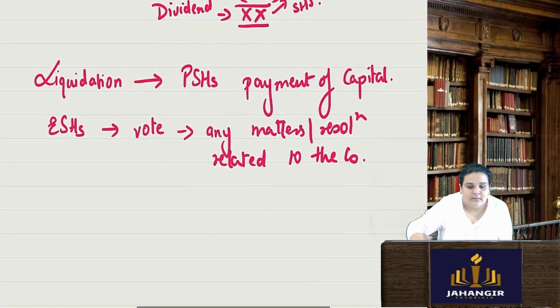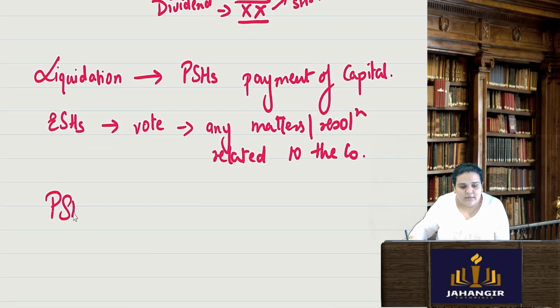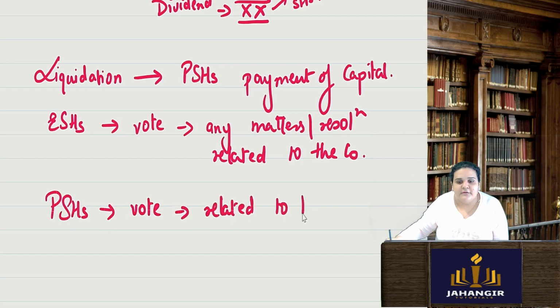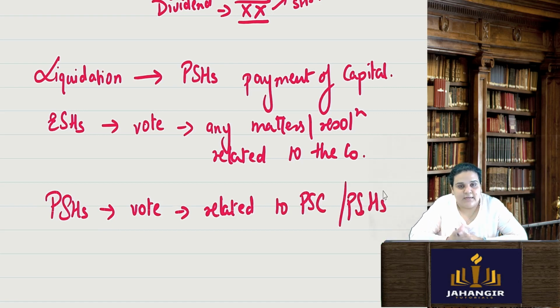But preference shareholders can vote only on those matters related to them, related to preference share capital or preference shareholders. Whenever it is a specific class of share, whenever there is a class meeting, they can vote on the matters which are affecting them. But equity shareholders vote on all the resolutions related to the company.